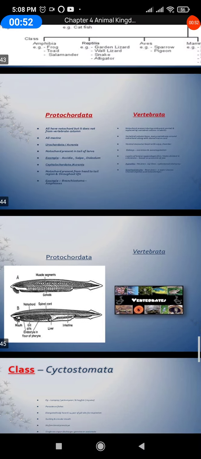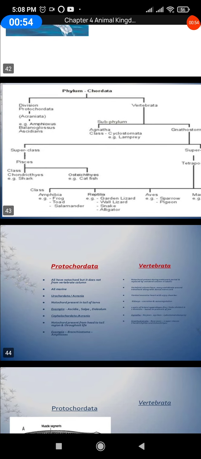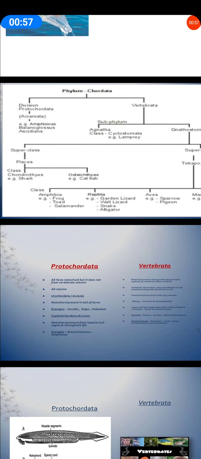Now in the case of urochordates, it is not shown in the flowchart that urochordata and cephalochordata together make up Protochordata, but that is in your NCERT. Only a few points you must know: urochordata are marine, and most of them are sessile, they don't move anywhere, so they are filter feeding invertebrate chordates.